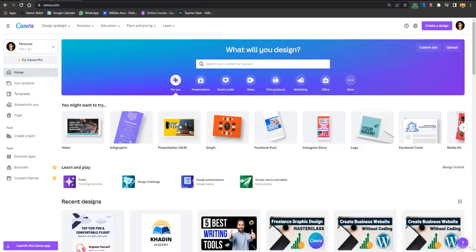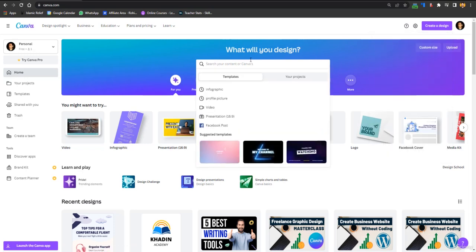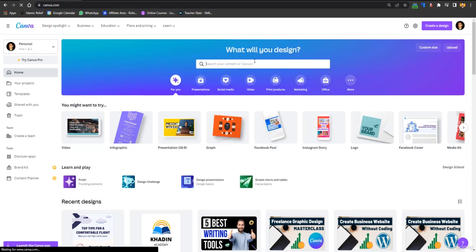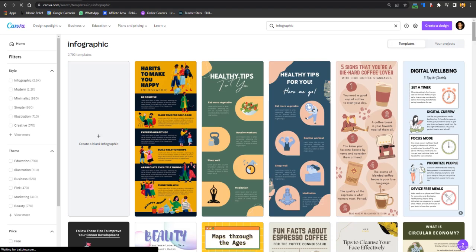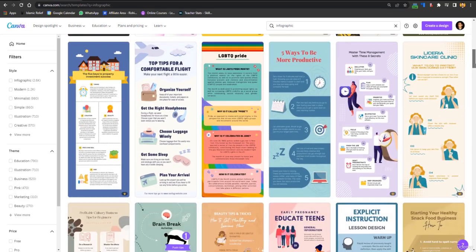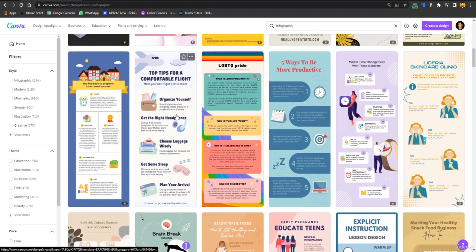Now, how to design it? Just go to the Canva home, create a design and search for infographic, or you have infographic here, or let's do it something different. Just search for infographic in templates, and you will get all the templates, and it would be easy to choose one. There are premium infographics as well that require the Pro version. Now let's suppose I want to design this one, so let's select this.